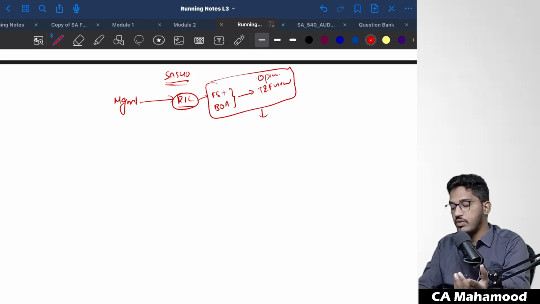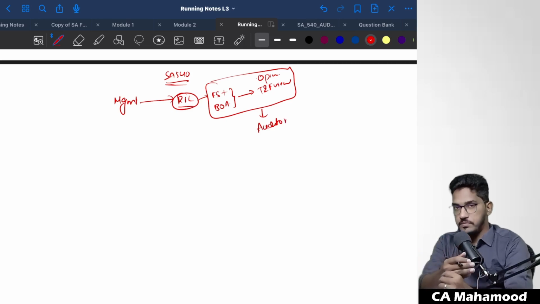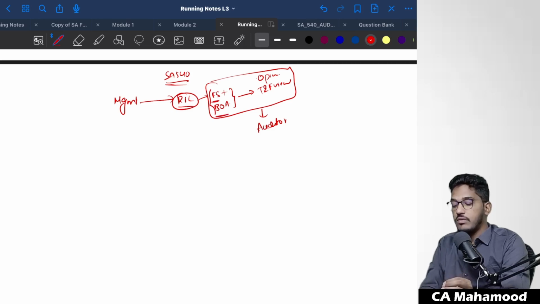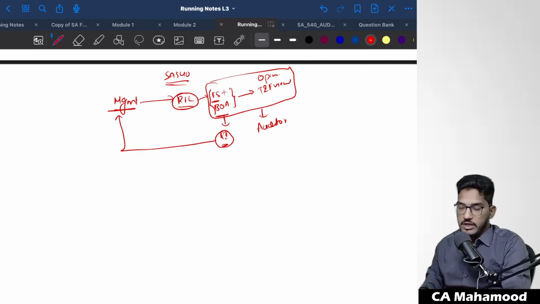Whose responsibility? Auditor's responsibility. Whereas, will I prepare the financial statements? No. Will I prepare the books of accounts? No. The responsibility for the preparation of the financial statements and the books of accounts always rests with the management. The management of the organization is always responsible for the preparation of the financial statements and maintenance of the books of accounts. Collectively we call this financial information. So the preparation and maintenance of the financial information is always the responsibility of management.